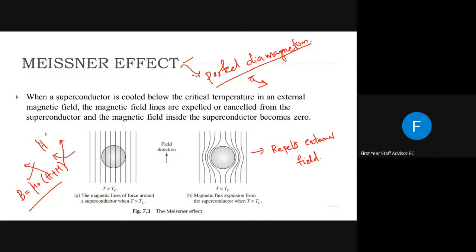So what is Meissner effect? It is the property of expulsion of the magnetic flux density from the interior of a superconducting material during the transition from normal state to superconducting state. It is the repulsion, or the expulsion, of the magnetic field lines from inside of that material. It is the Meissner effect.